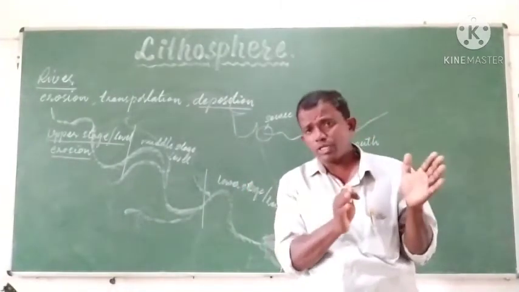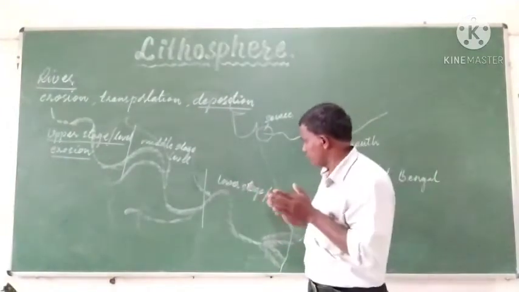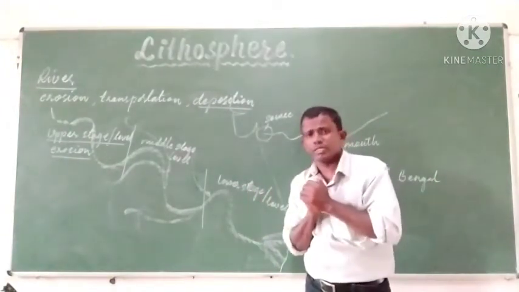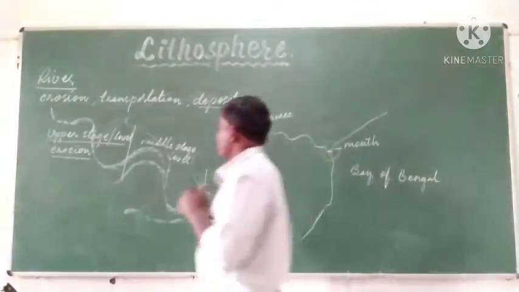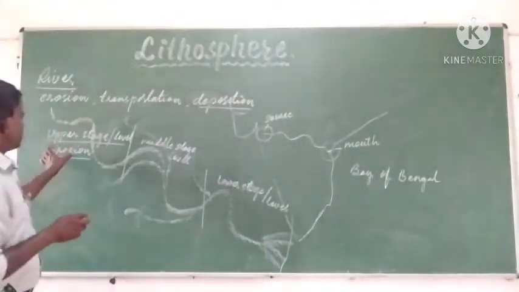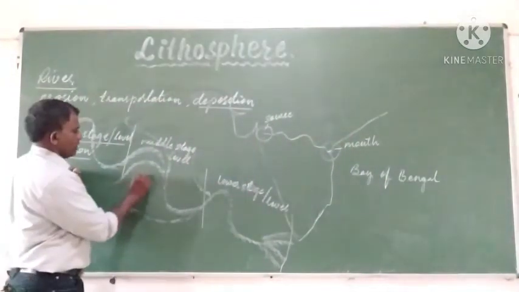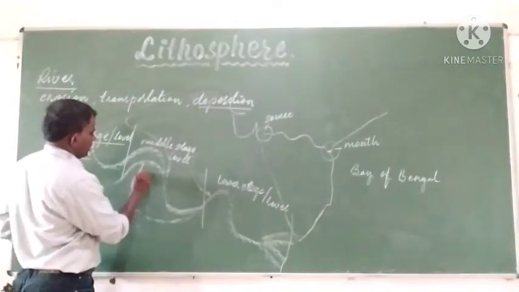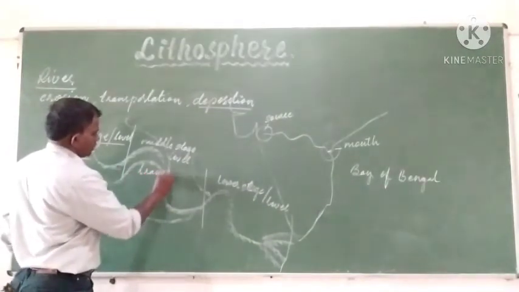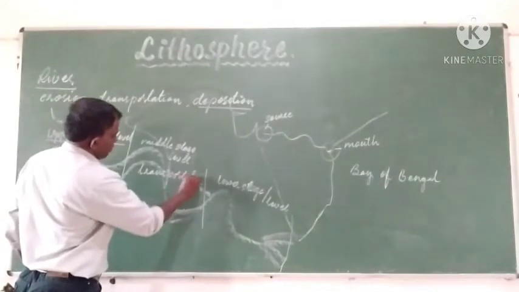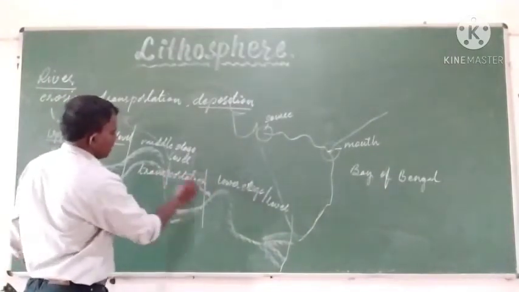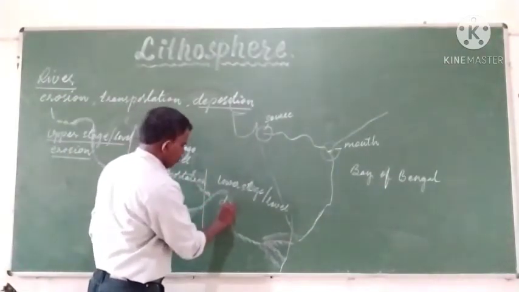The major denudation activity that takes place in the lower stage of the river is deposition. In the upper stage it is erosional activity, in the middle stage it is transportation, and in the lower stage it is deposition.